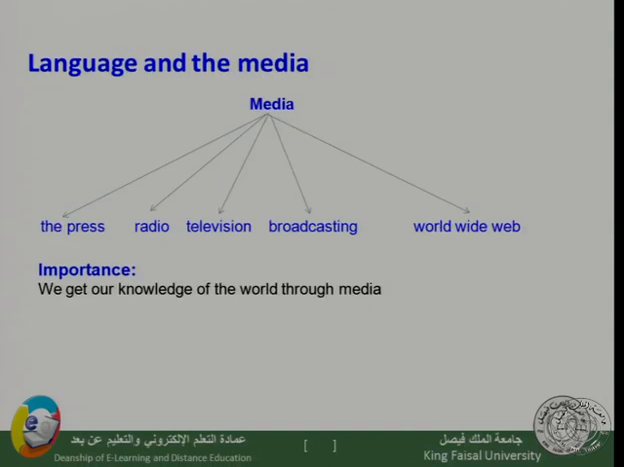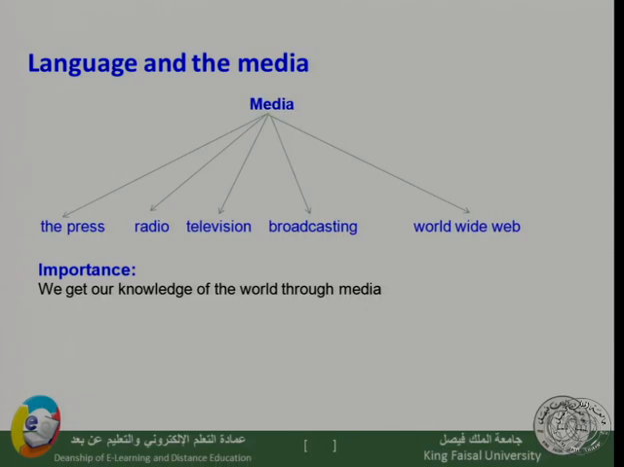Now we move to the study of language and media, and when I say the word media, this indicates the use of press, newspapers, magazines, the radio, the television, broadcasting, and the World Wide Web or the internet. Now, why is the media important?